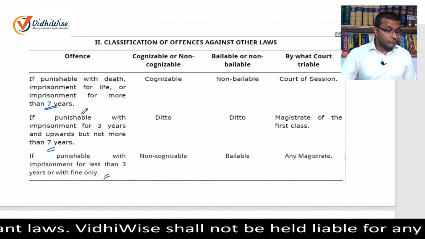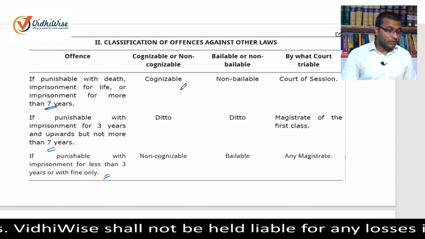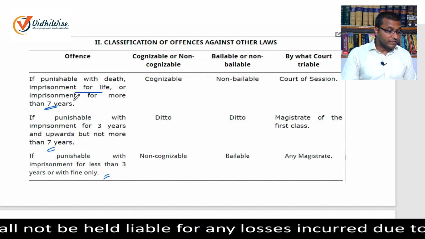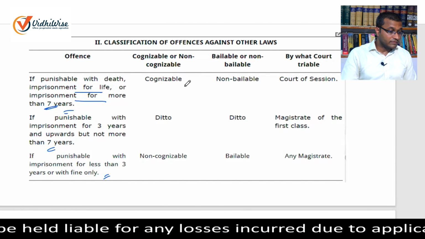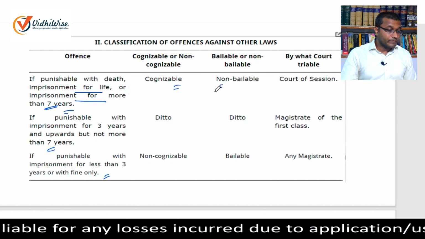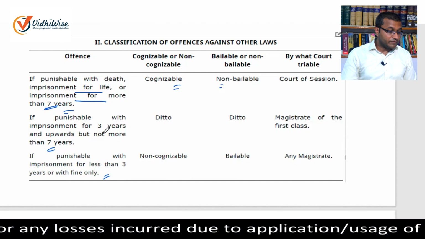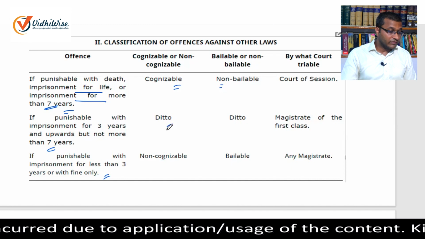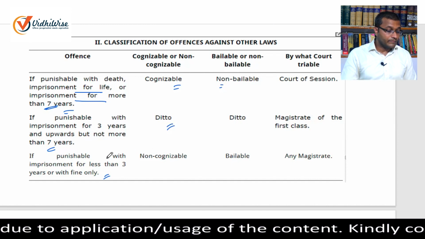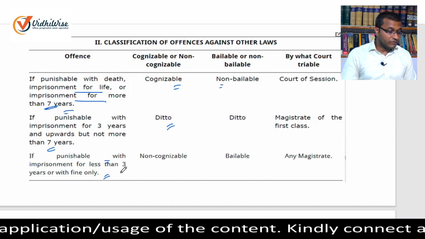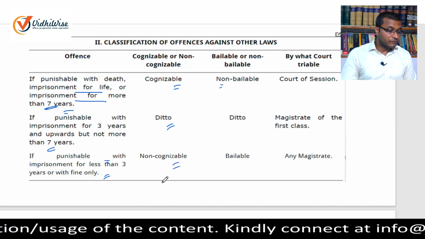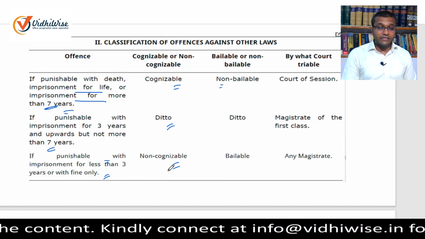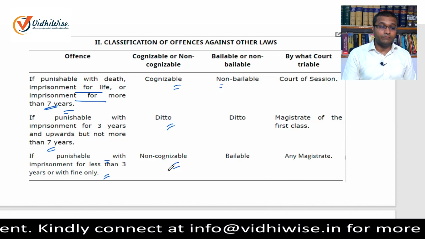Now we come to Schedule 1, Part 2, Classification of Offences against Other Laws. Here, if you see, if the offence is punishable with death or imprisonment for life or imprisonment for more than 7 years, then the offence is cognizable and non-bailable. If the offence is punishable with imprisonment for 3 years and upwards, but not more than 7 years, then again the offence is cognizable. But if the offence is punishable with imprisonment for less than 3 years or with fine only, then the offence is non-cognizable.